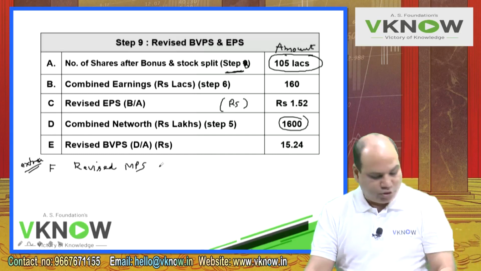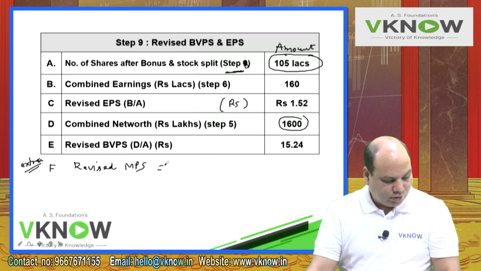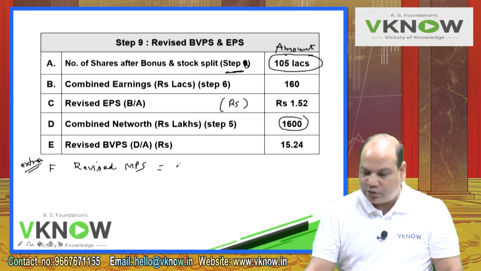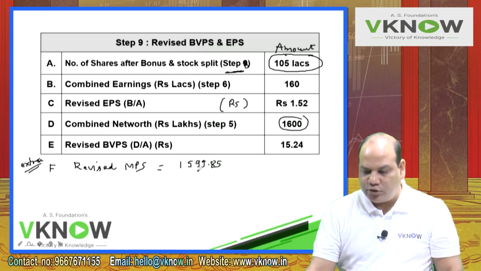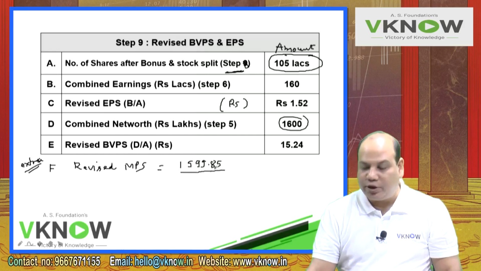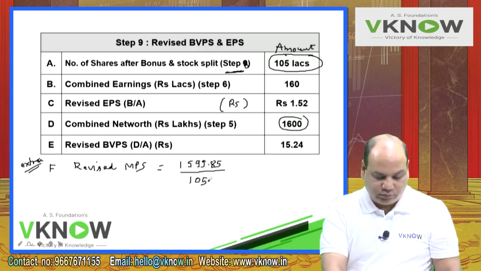Now you go to your step number 7, where the total market capitalization was 1599.85. Can you see that in step number 7? Total market capitalization was 1599.85 and total number of shares will be 105.